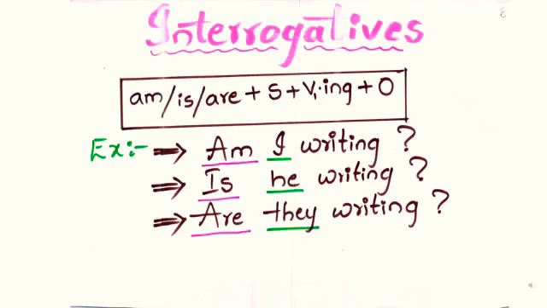Let us see interrogative sentences. To convert these sentences into interrogative sentences, we have to shift the helping verbs to the beginning of the sentences. Here we see the structure and the examples. Am I writing? Is he reading? Are they playing?